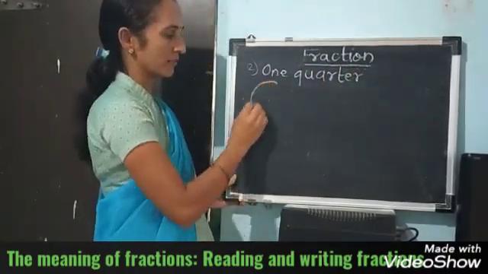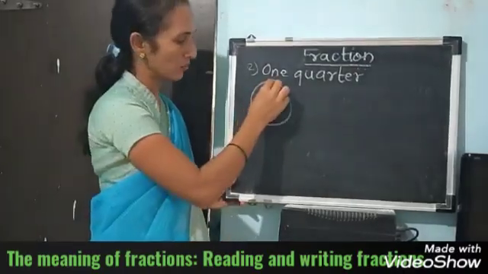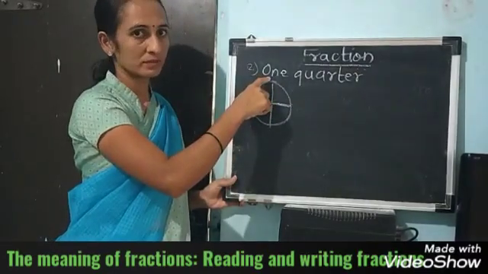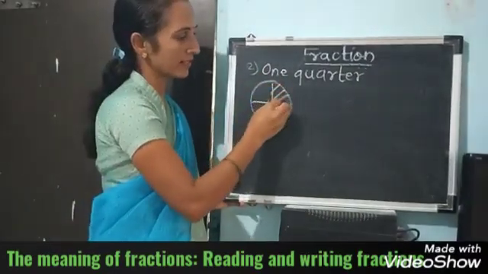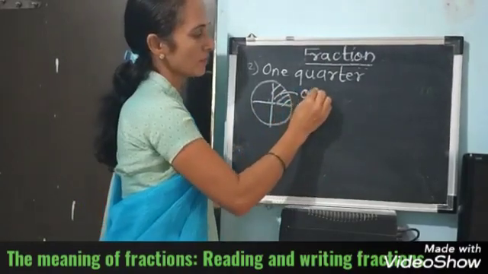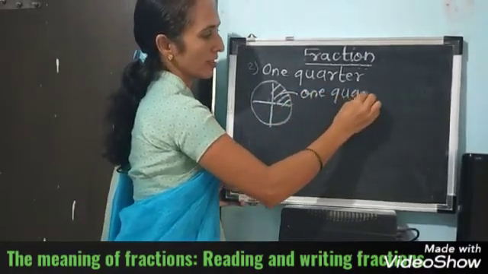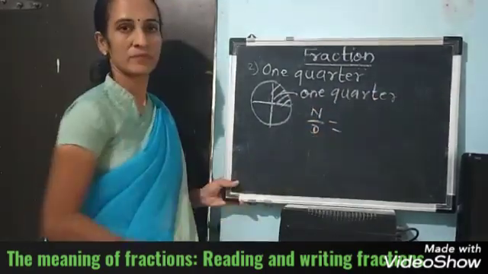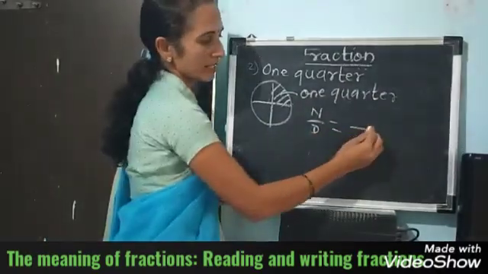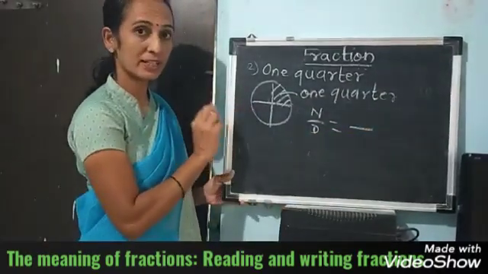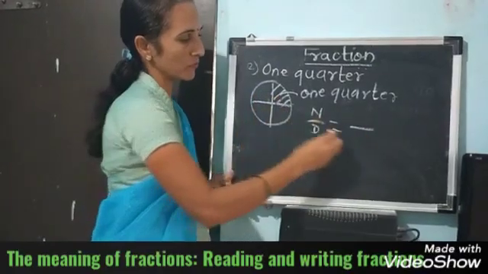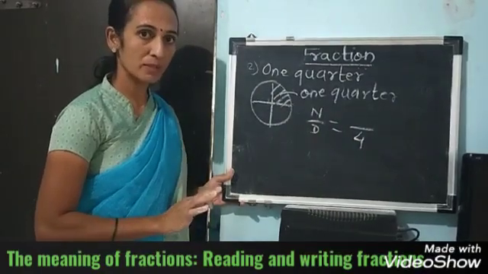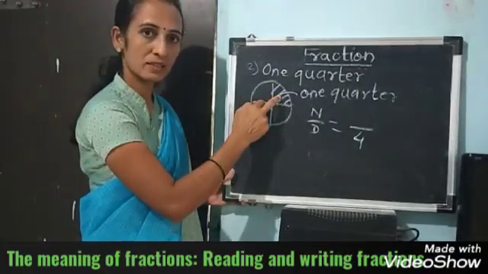Okay. Now take one figure and cut it into 4 equal parts. Color 1 part. It is called 1/4. Can you tell here the numerator and denominator? Denominator means total number of parts. How many equal parts are there? 1, 2, 3, 4. Total number of parts is 4. Out of 4 equal parts, how many parts are colored? Only 1.